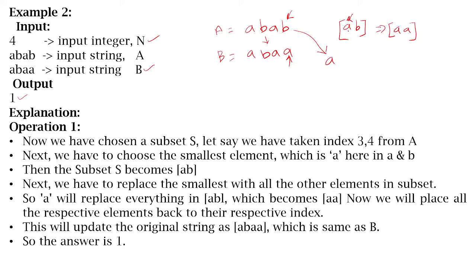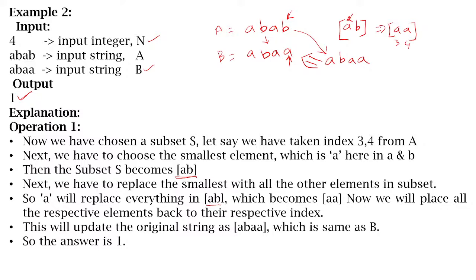Okay, so it is index 3, 4 now. So 1, 2 index same. Index 3 also contains A, no need to change. And index 4, now you change to A, which is equal to B. So that means in one operation, you can get the string B here. Okay, so that is what the explanation is given here.